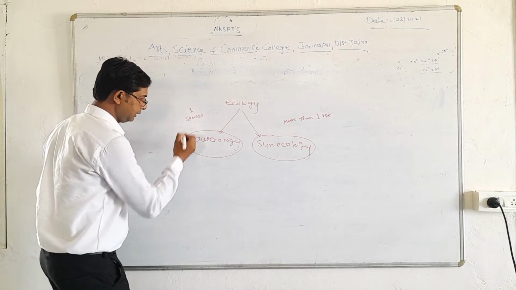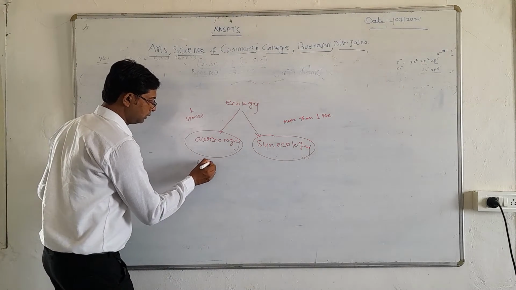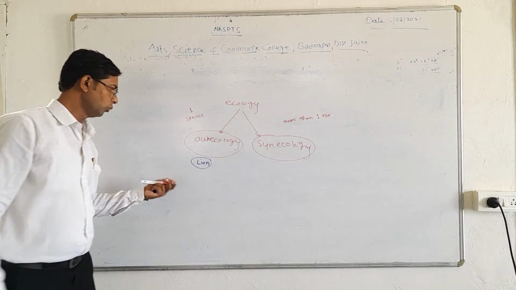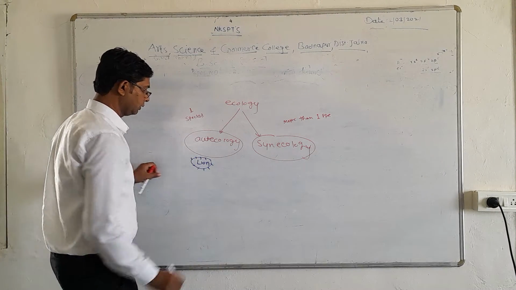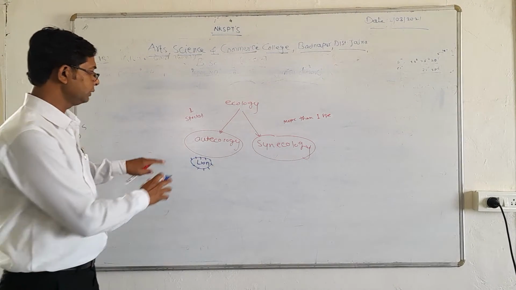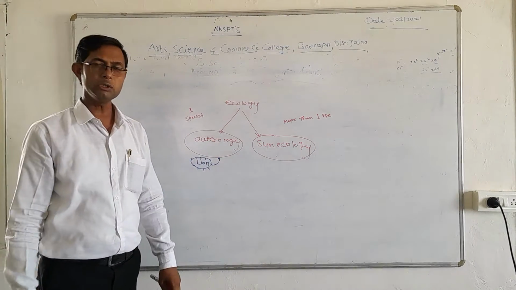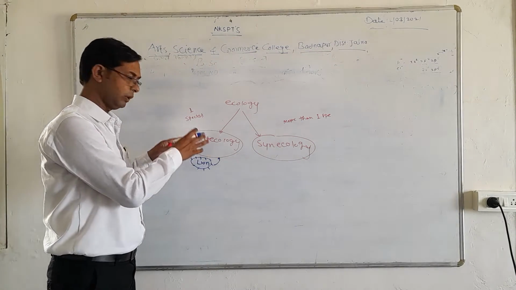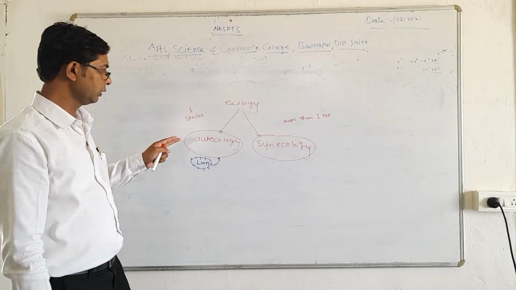We can take a simple example. If we are going to study the species lion, when we concentrate on the lion, the study of only one organism in a particular area, we call it autecology.